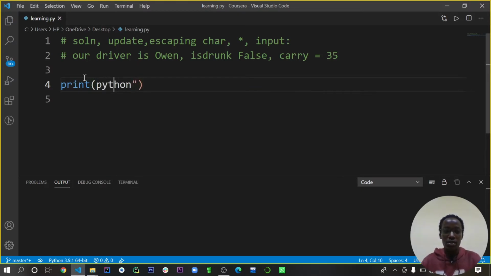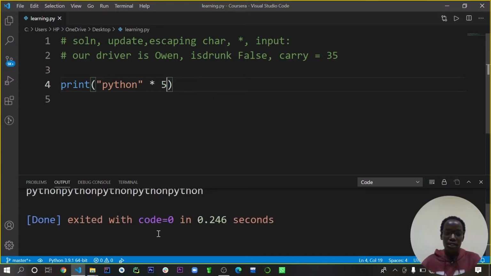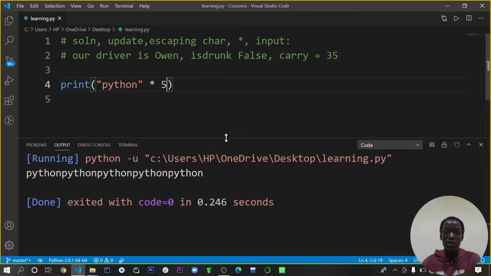That's a string, so remember it has to have the opening and closing quotes. Then we use the asterisk. If we want to print Python 5 times, instead of typing print Python 5 times, you can use the asterisk to print Python very easily without using the print method multiple times.